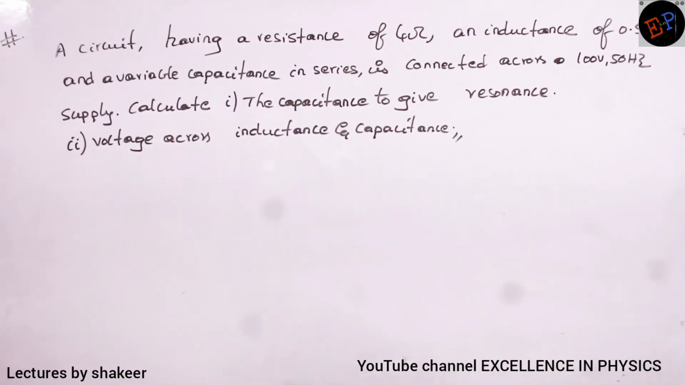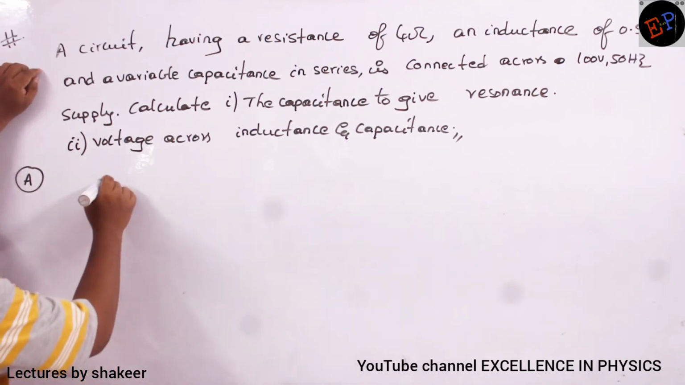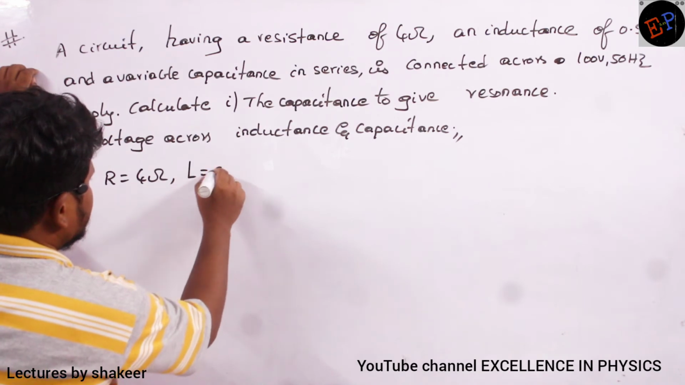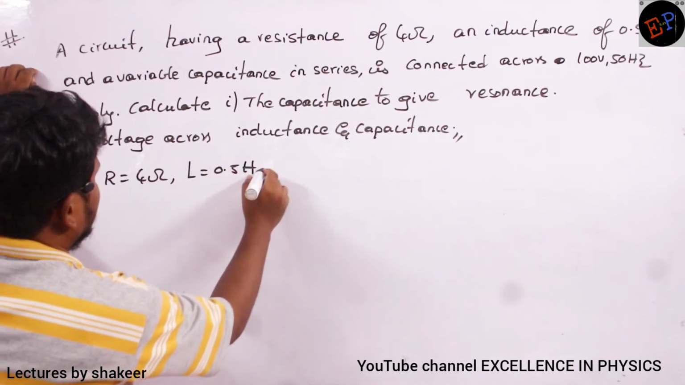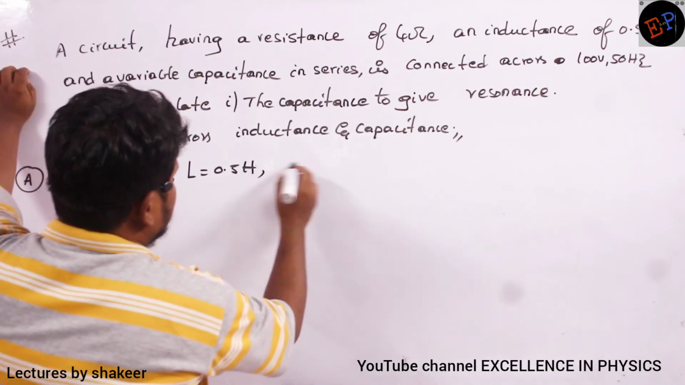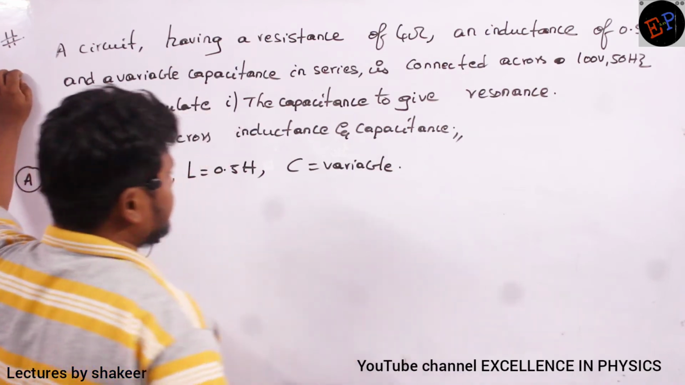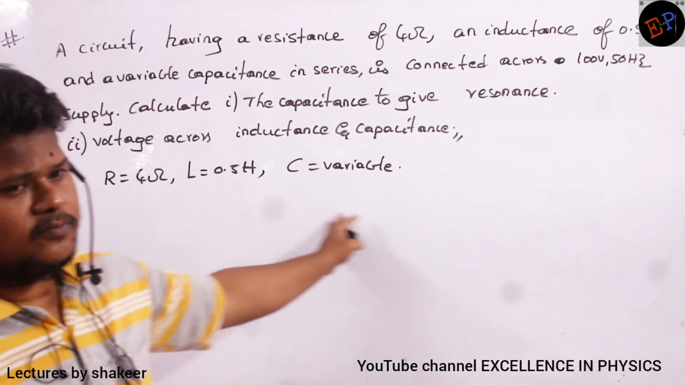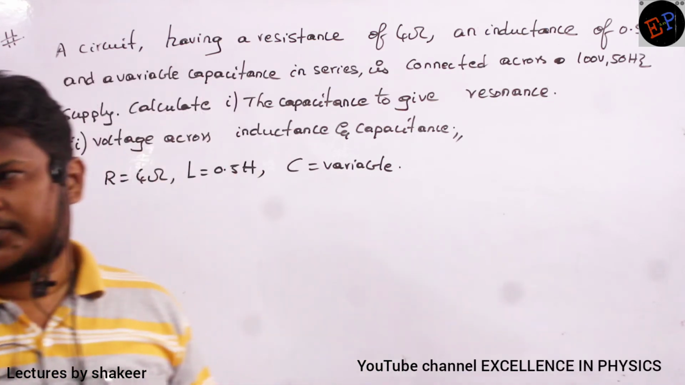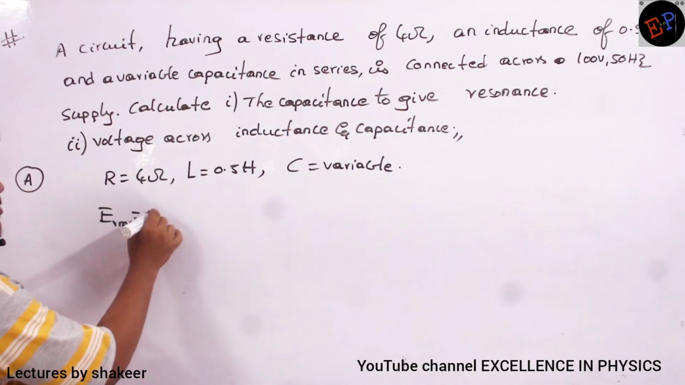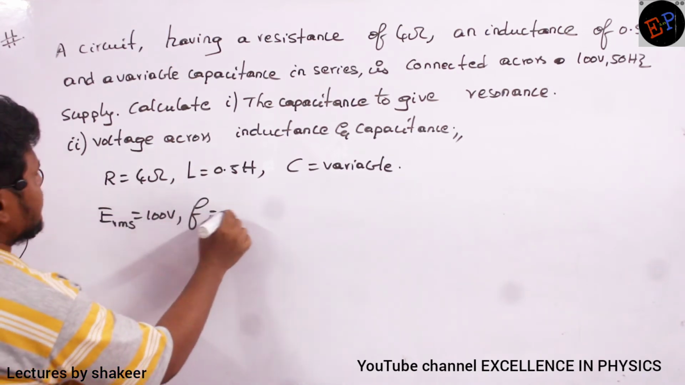See this question. A circuit having a resistance of 4 ohms. And what is the inductance given? 0.5 Henry. And there is a variable capacitor in series. So capacitance is variable. What is meant by variable? It can have any value. Its value changes according to the situation. And what is the supply voltage? ERMS is equal to 100 and the frequency is given as 50 Hertz.